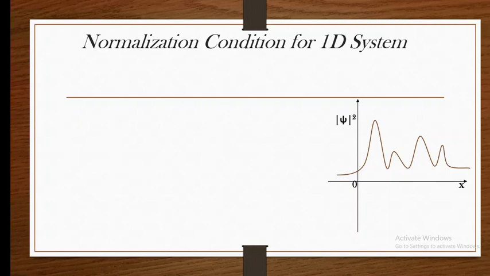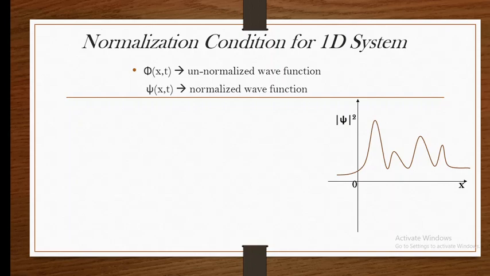And if that is the condition, then generally we do the normalization, that is, we multiply the unnormalized wave function with a constant, which is the normalization constant. Here we consider phi of x comma t as the unnormalized wave function and psi of x comma t as the normalized wave function.